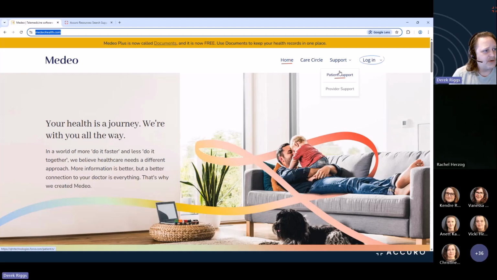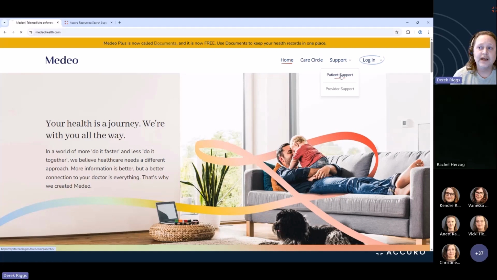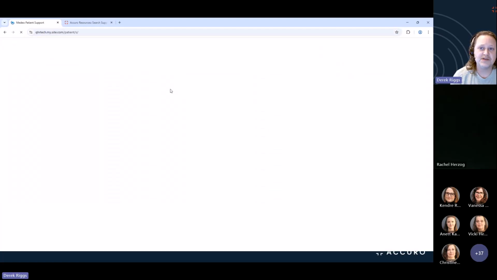So if a patient ever calls into your clinic and they have issues with Medio, at the bottom of any email that is sent, so that can be if you sent them a message, if you booked them for a video visit, or sent them an invite to your online booking site, they will receive an email. And at the bottom of that email, there is a link to our patient support site. So you can always direct them to the bottom of the email, and it'll bring them here, which is the patient support site.